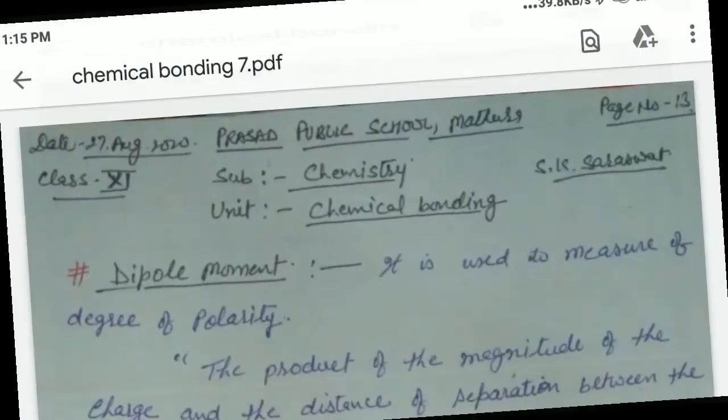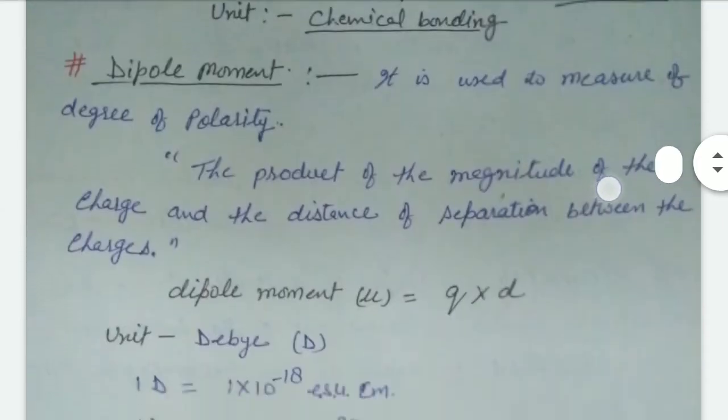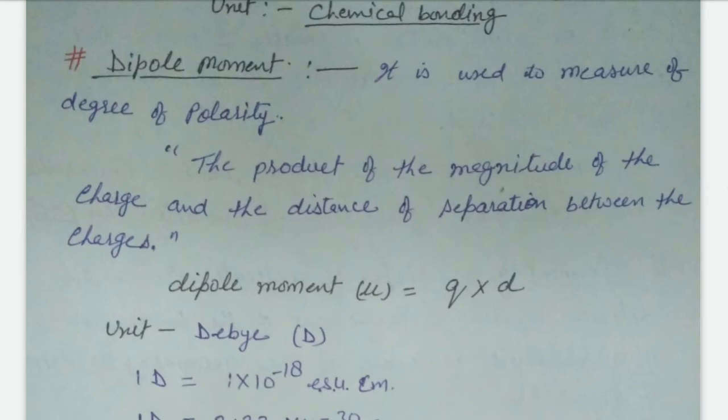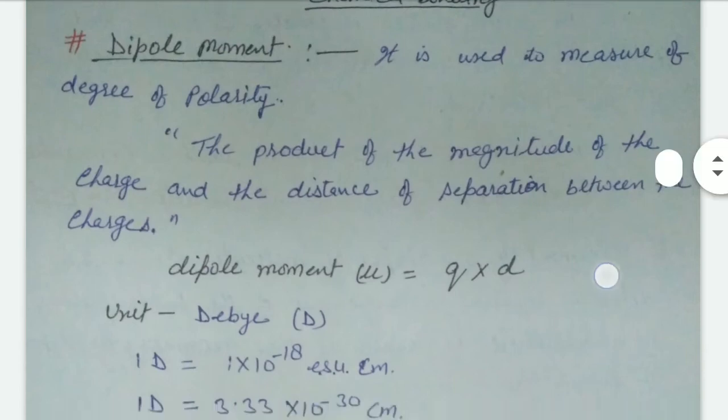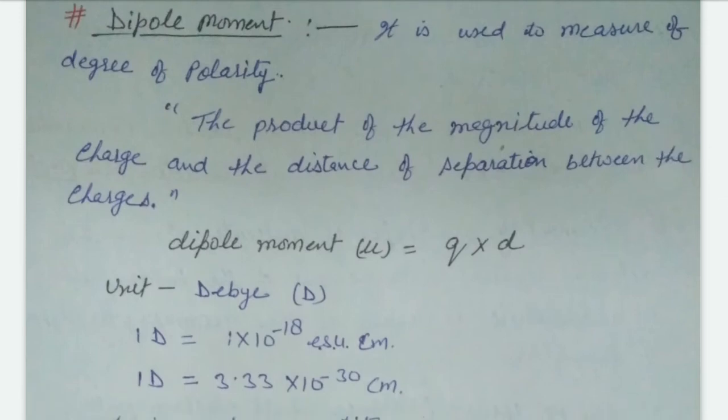Dipole moment. Clear? With dipole moment, we actually calculate the polarity of the bond, right? Some covalent bonds have some ionic character. Dipole moment is the product of the magnitude of the charge and the distance of separation between the charges. Clear?